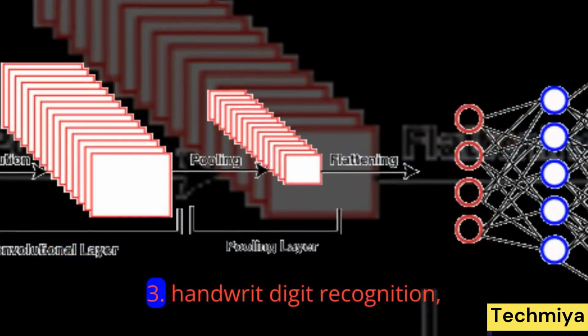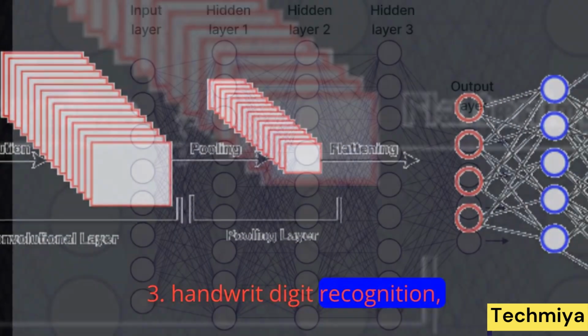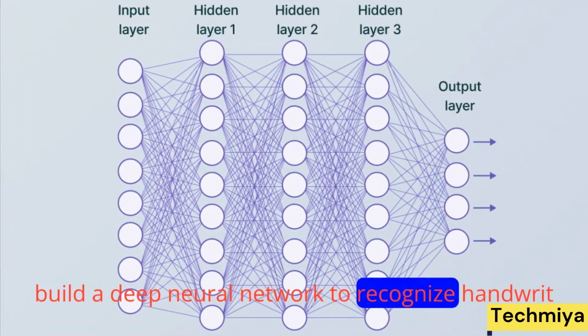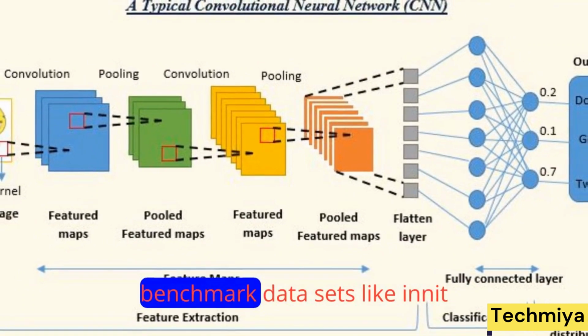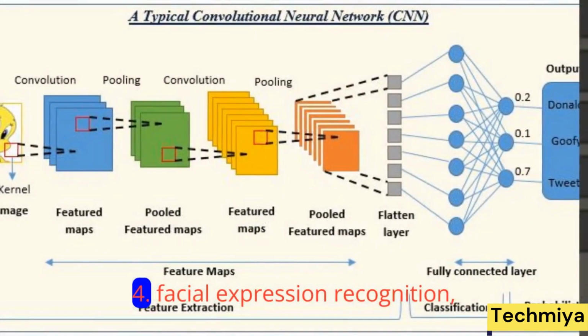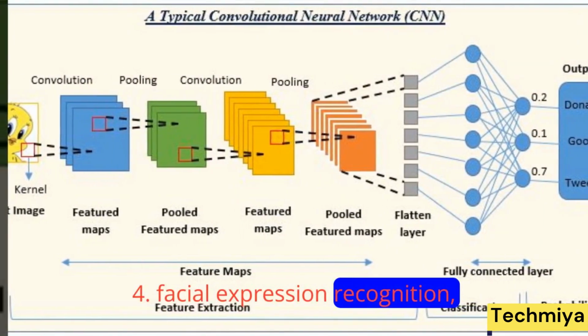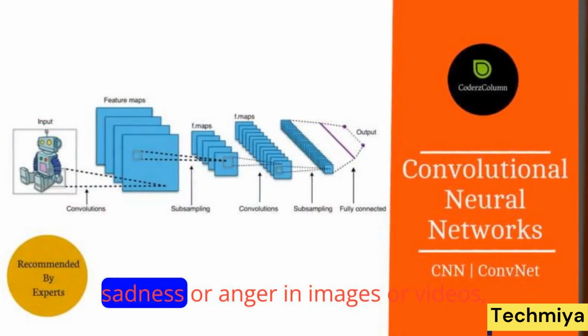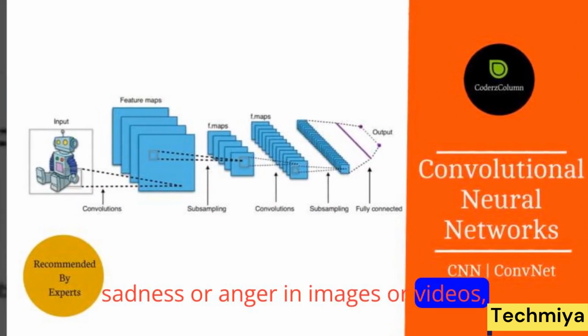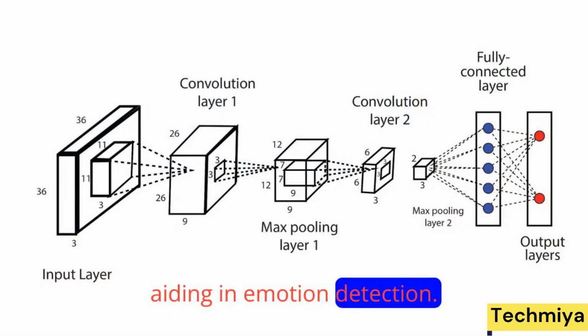3. Handwritten digit recognition. Build a deep neural network to recognize handwritten digits from images, achieving state-of-the-art accuracy on benchmark datasets like MNIST. 4. Facial expression recognition. Create a model to recognize facial expressions such as happiness, sadness, or anger in images or videos, aiding in emotion detection.